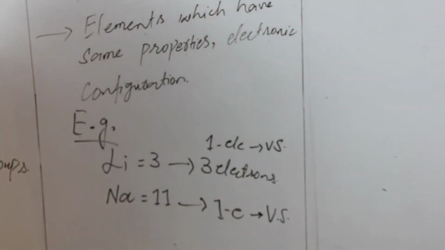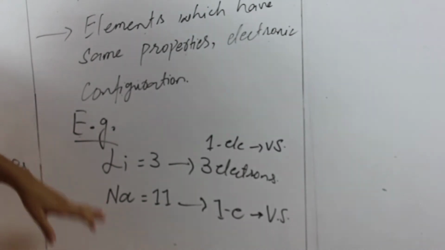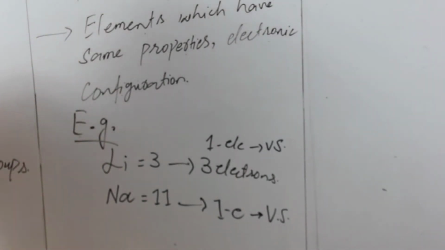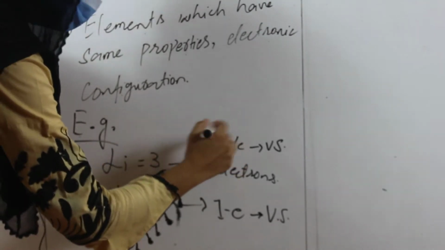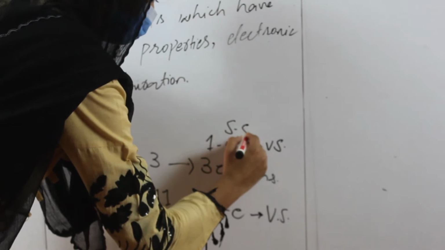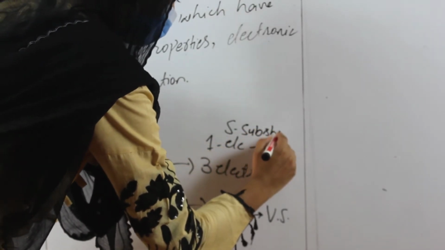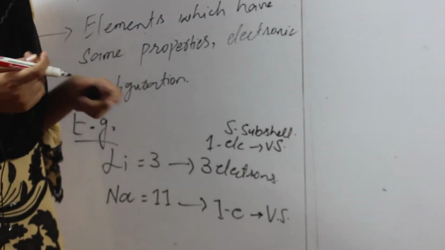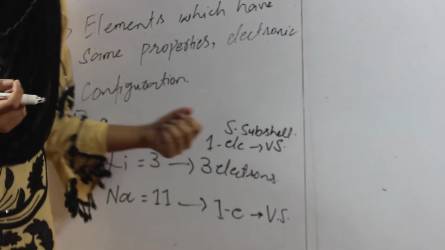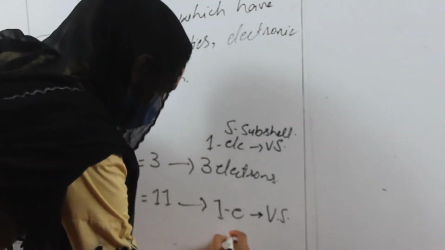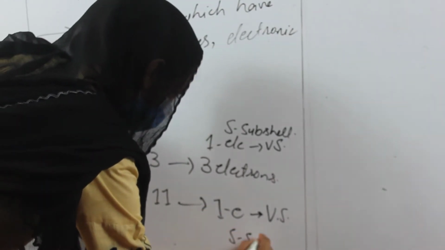That's why they are present in the same group. And the second thing is the subshell. The valence subshell of lithium is S, which means the last electron is present in the S subshell. And in the case of sodium, the last electron is also present in the S subshell.